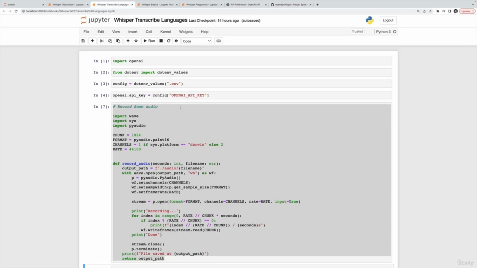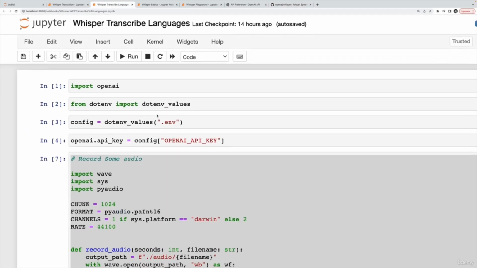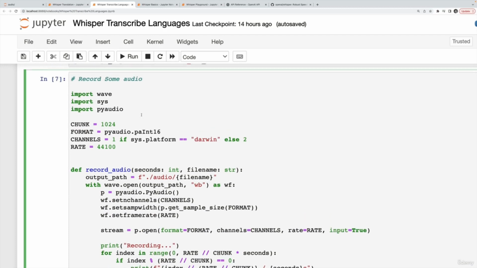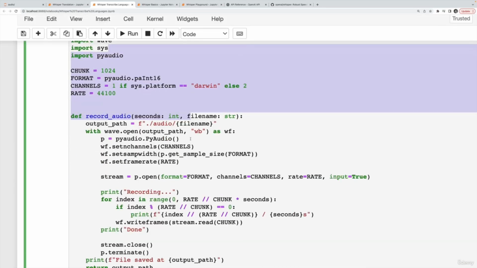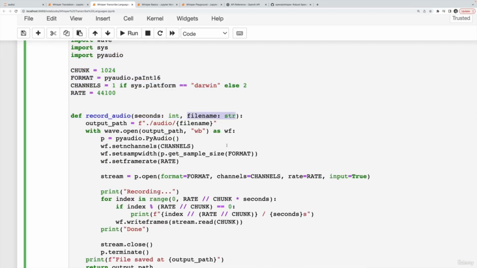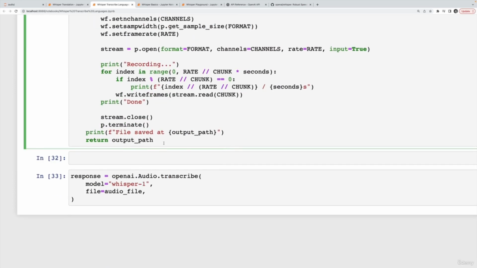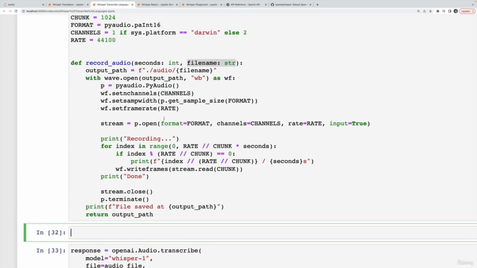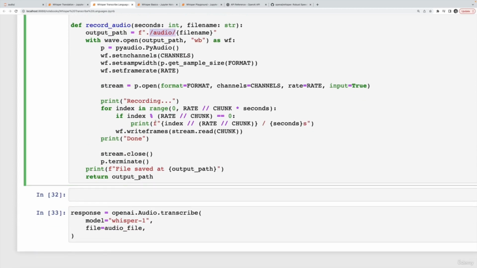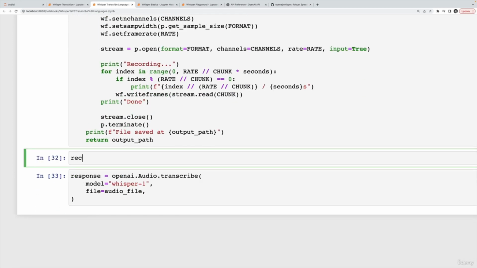So I have a new notebook. I've slightly tweaked the recording function. I've added a file name argument just so that I can record with different file names and not overwrite the same file. And I'm also storing them in an audio directory now. So I'm going to call record audio and attempt to speak a sentence or two of French.